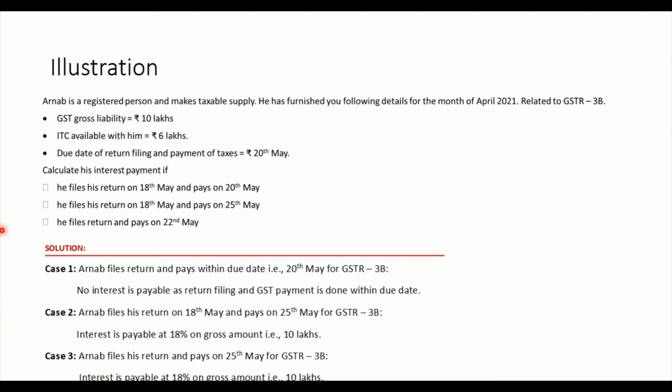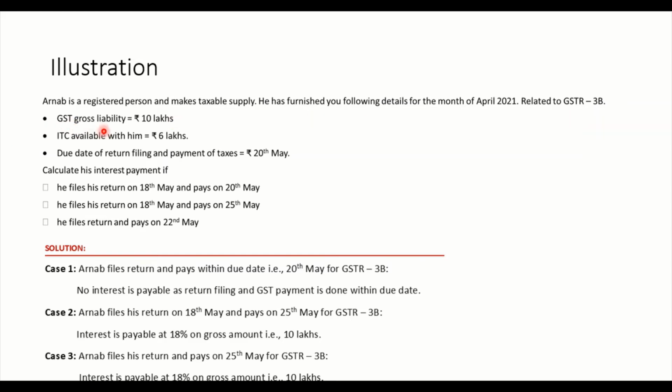This is the example given. Illustration: Arnab is a registered person and makes taxable supply. He has furnished the following details for April 2021 related to GSTR 3B. GSTR 3B we have seen in the previous video, that is the monthly summary of your outward supply and input tax credit.